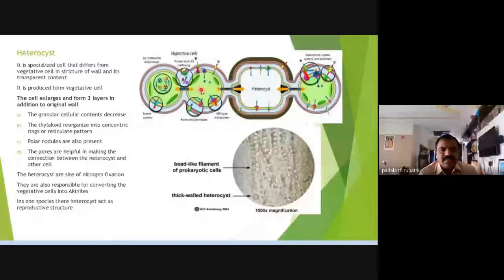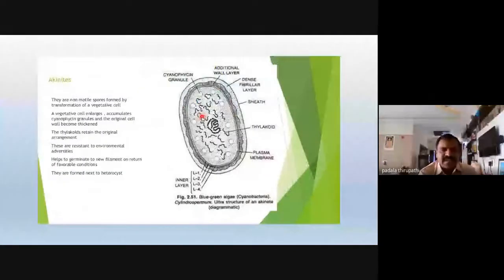Akinete. Reproduction, for reproduction. So this is about akinete. This akinete is a non-motile spore formed by transformation of a vegetative cell. A vegetative cell enlarges and accumulates cyanophycin granules, and the original cell wall becomes thickened. The original cell wall is going to thicken in nature, and the thylakoids retain the original arrangement.